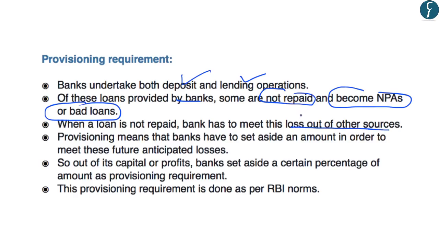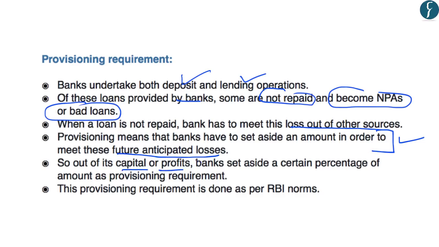So, simply, provisioning means that banks have to set aside an amount in order to meet these future anticipated losses. So, provisioning simply means the amount that is set aside by the banks in order to meet the losses which can occur in future. So this amount is set aside out of its capital or the profits.